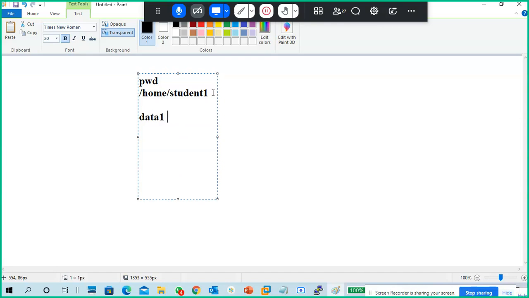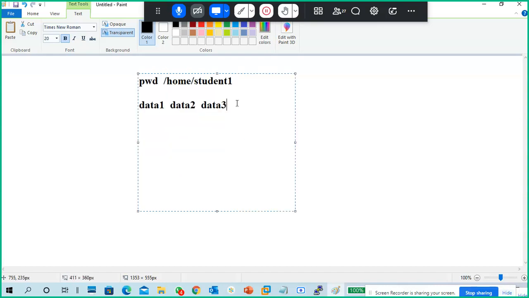So data1, data2, data3. These three directories are under my current directory. Now I want to create a directory DA1 under data1, DA2 under data2, DA3 under data3, and DA4 under data4.